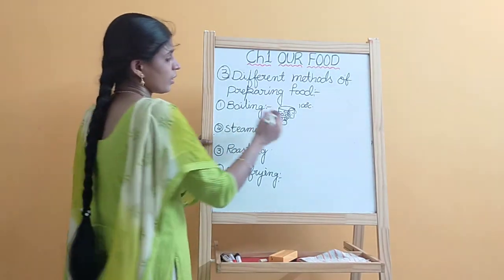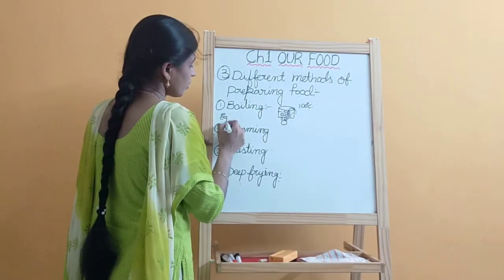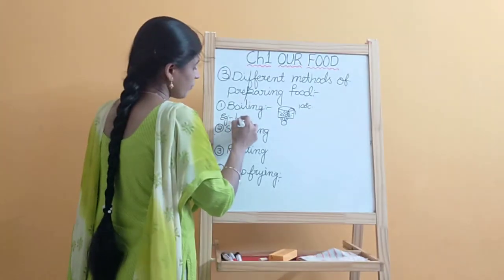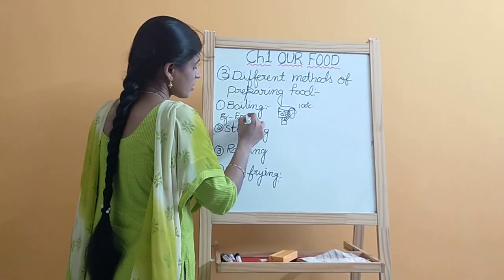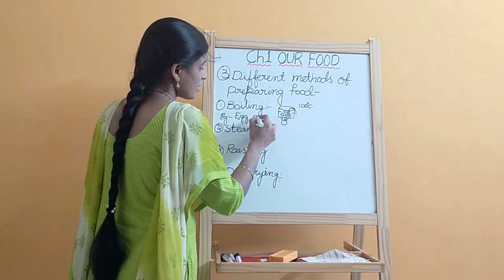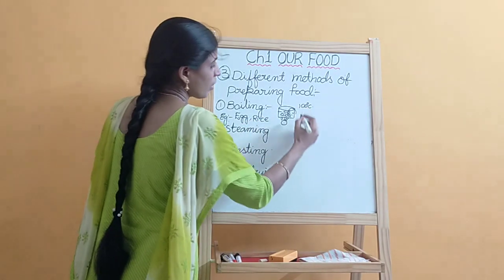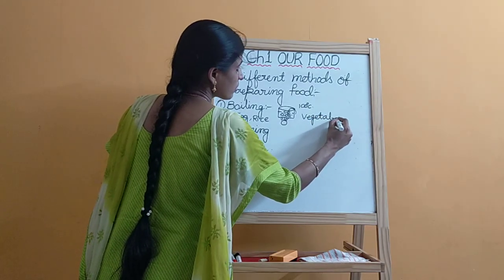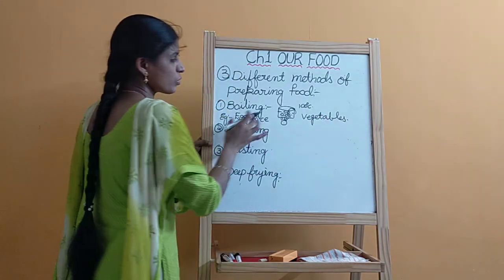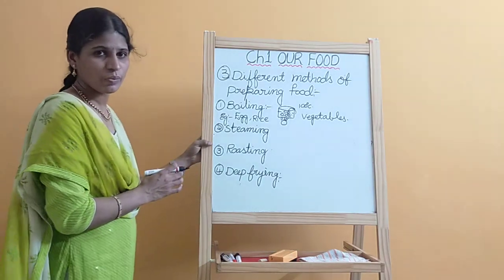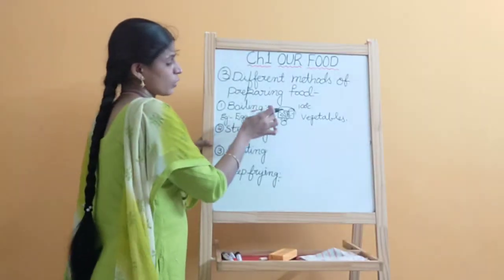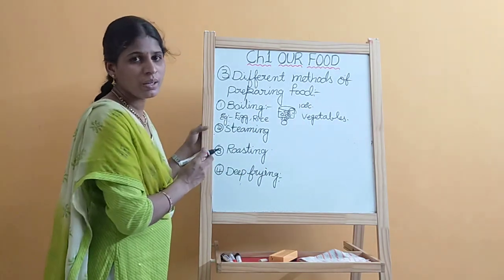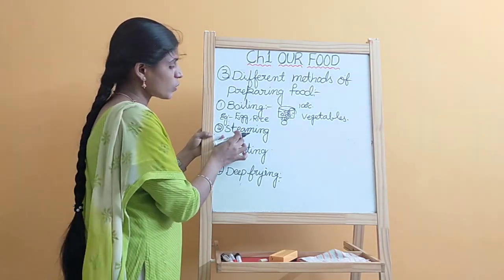Okay, here we are using the boiling method for eggs, some rice, and some vegetables like potatoes. For cooking eggs, rice, and vegetables, we are using this boiling method. What is the next one?